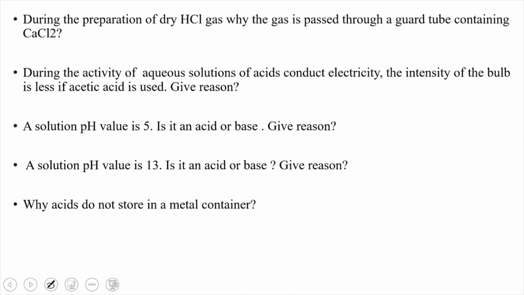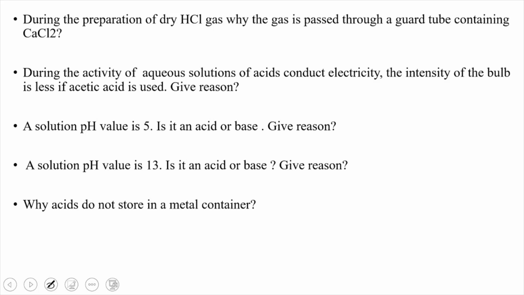Right. During the preparation of dry HCl gas, the gas is passed through a guard tube containing calcium chloride because we want to test whether dry hydrochloric acid can change the color of the litmus paper. If any moisture is available, it will change the color of the litmus paper, whether it is a dry litmus paper or wet litmus paper.